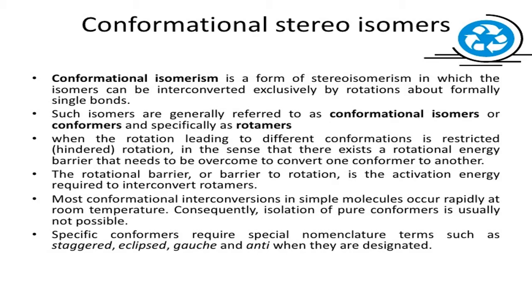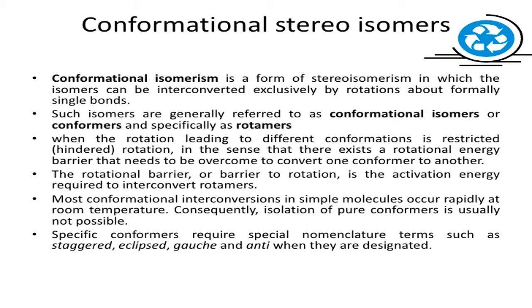That is called the staggered structure of ethane, which has the least repulsion and maximum stability. The other one is where one hydrogen coincides with a hydrogen of the other carbon. In the same way, the second hydrogen coincides with the second hydrogen of the other carbon atom, and the third hydrogen of one carbon is in the same line as the hydrogen of the second carbon atom.